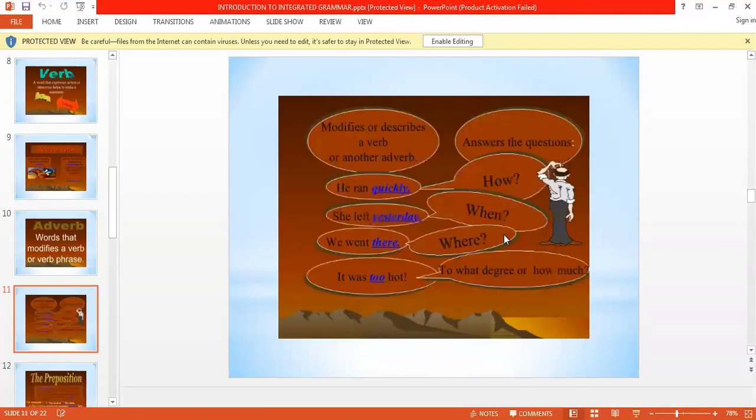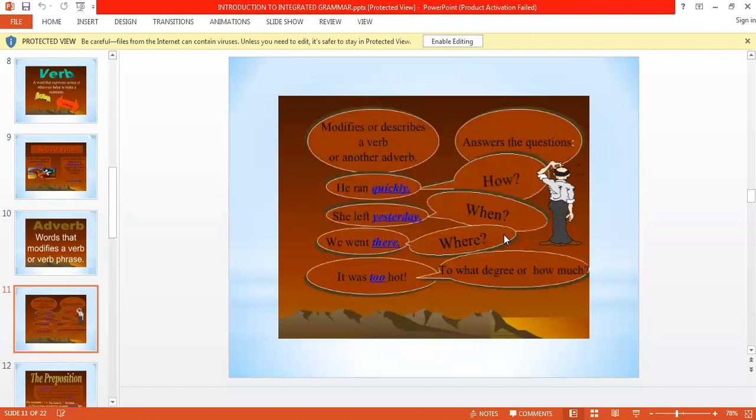There are different types of adverbs. First is the adverb of manner, which asks how the action is being done. Next is when, the adverb of time, when the action is done. Where, the adverb of place, where the action is being done. All these ask a question to find the answer of the adverb.